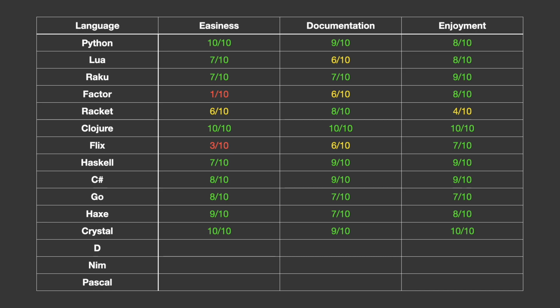Gets a 9 for documentation since I wish there was a table of contents on the documentation pages. The dev builds in Crystal are okay, the release builds are quite a bit slower. Crystal also has an experimental interpreter mode, but it crashed when I tried to run it due to the option parser failing, with an internal compiler error.